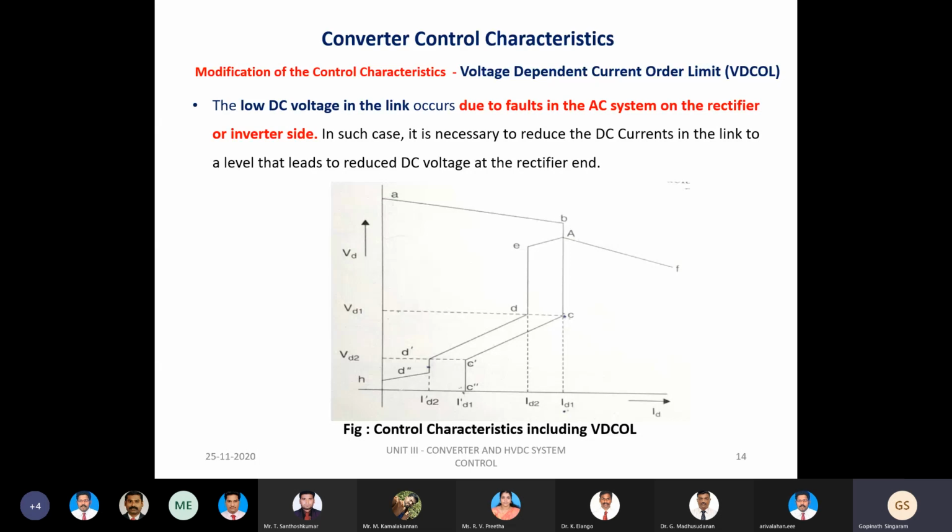Which we can call a voltage dependent current order limit. If you refer to the figure, see CC dash, what happens? There will be a reduction in the voltage. Because of that, what happens?